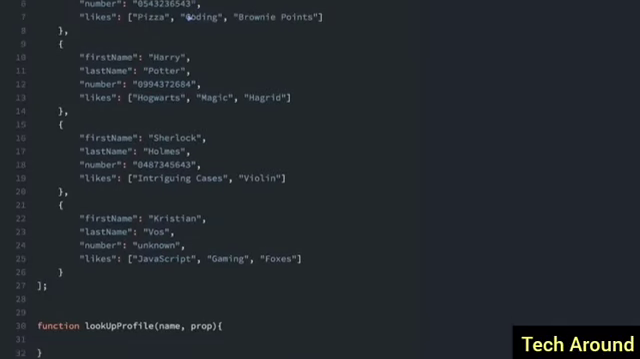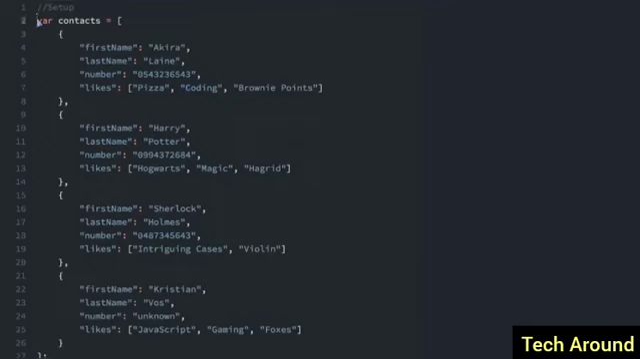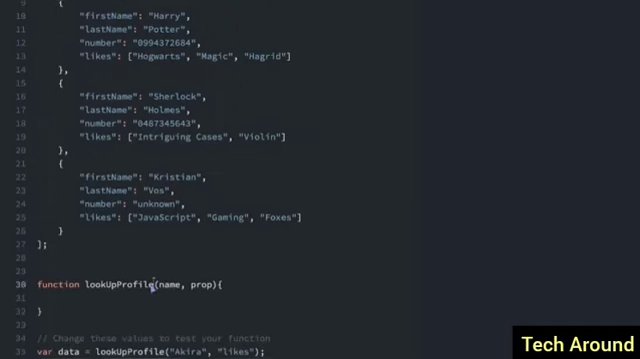This is a coding challenge. We have this array of objects in our contacts list. And you'll see each object is one of our contacts with a first name, a last name, a number, and likes. So these are key value pairs here. So what we want to do is create this lookupProfile function where we pass in a name, this is the first name, and the property, and it's going to return the value of that property.